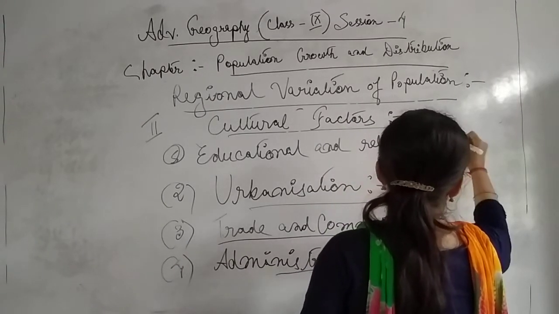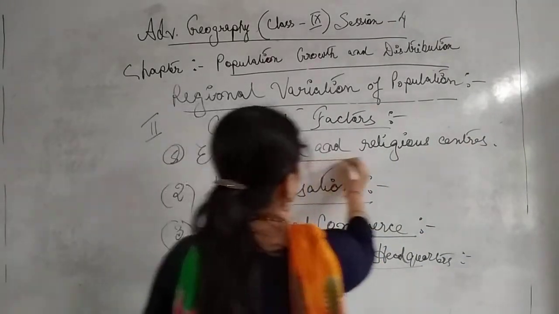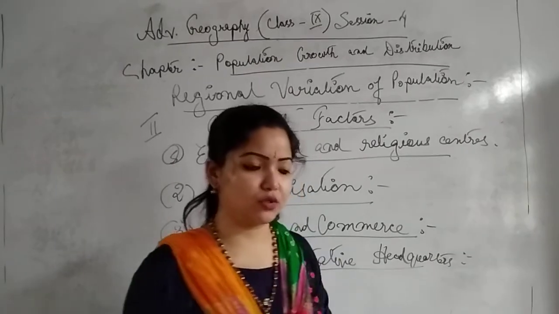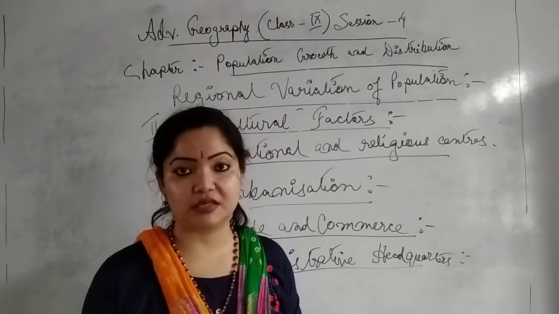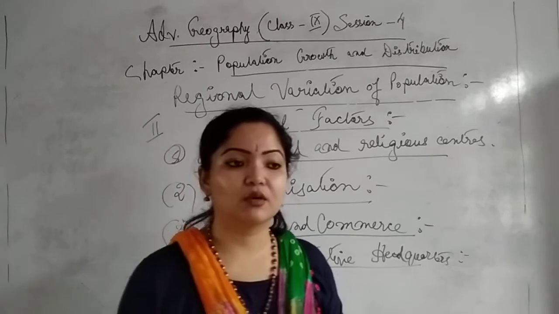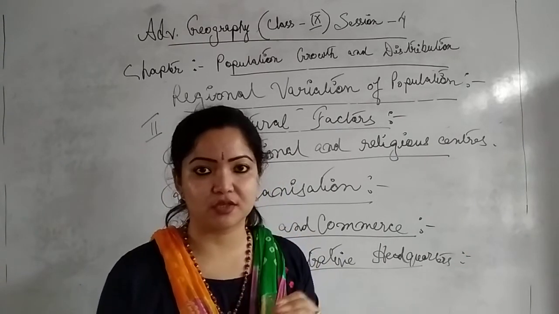Most of you are also dreaming of pursuing further degrees in reputed educational institutes or centers, isn't it?